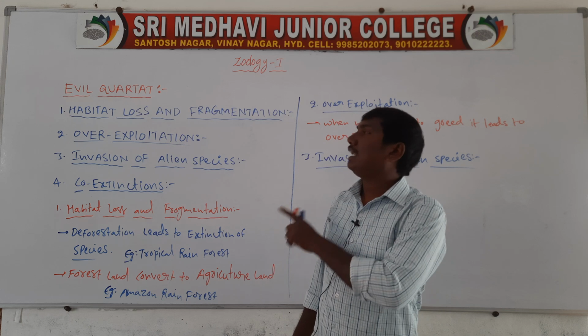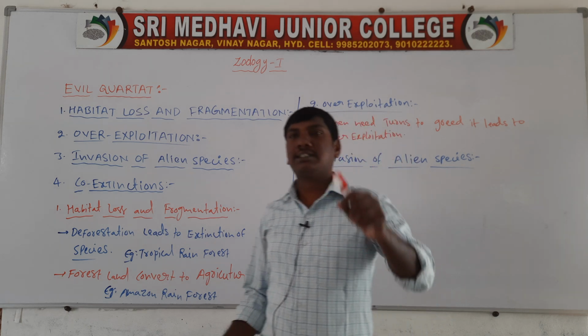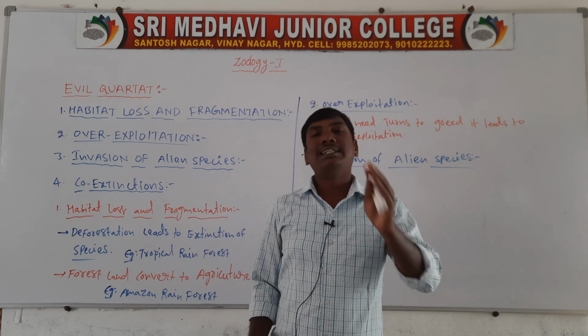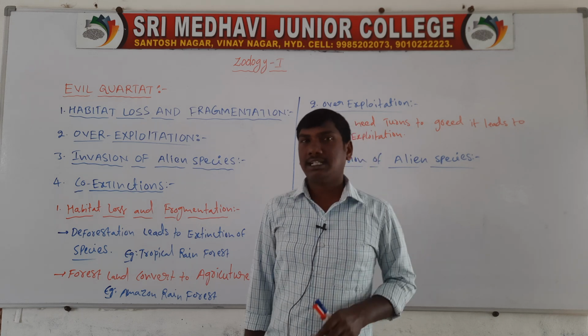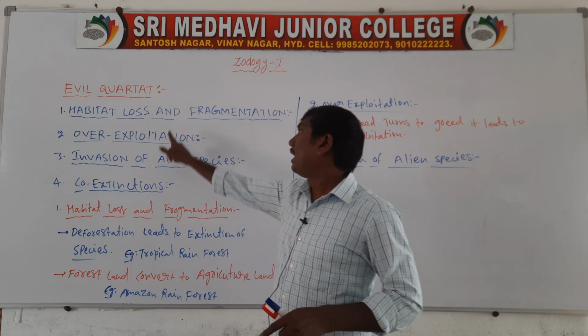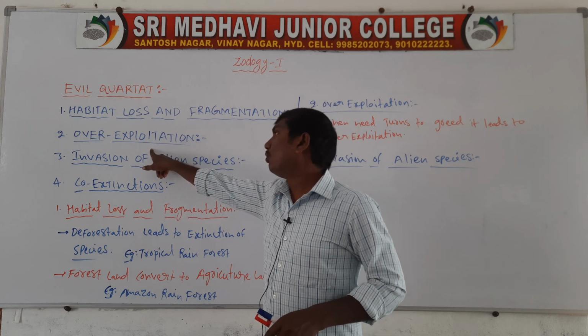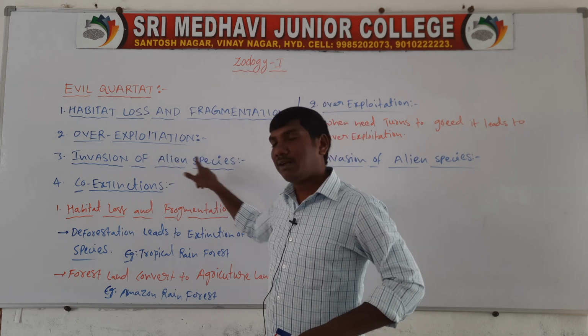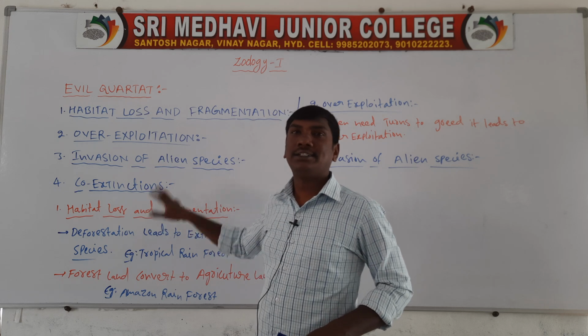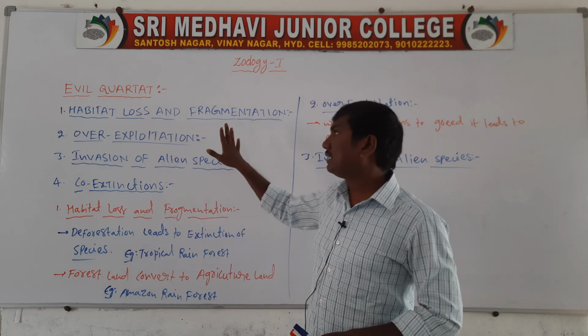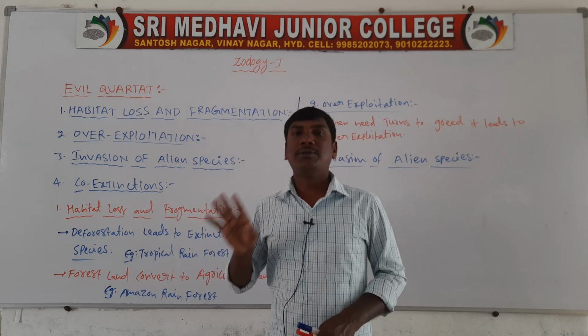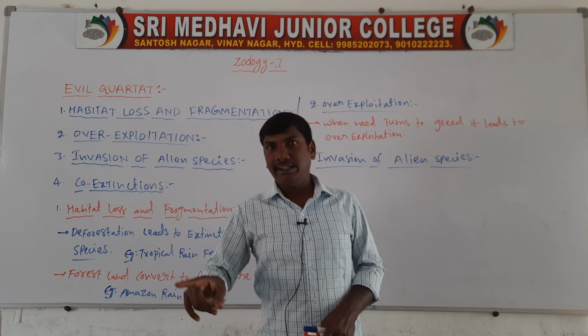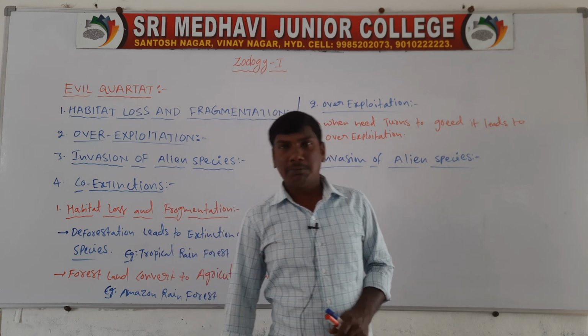So these are the evil quartet. The evil quartet means the four major reasons for species extinction: habitat loss and fragmentation, overexploitation, invasion of alien species, and co-extinction. For four marks, very important questions are the evil quartet and the rivet popper hypothesis.